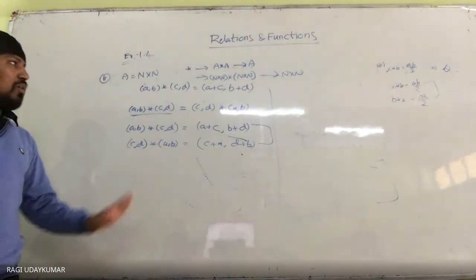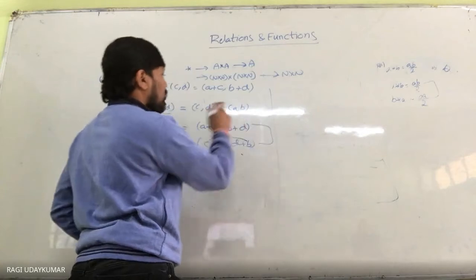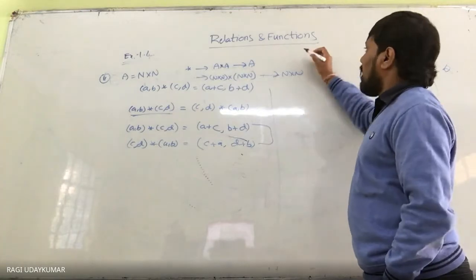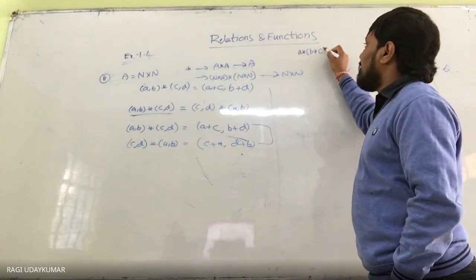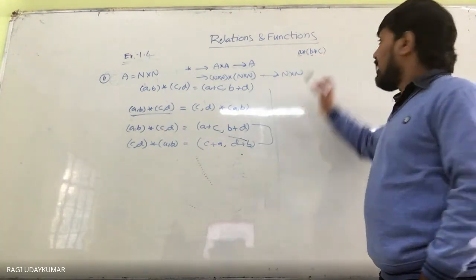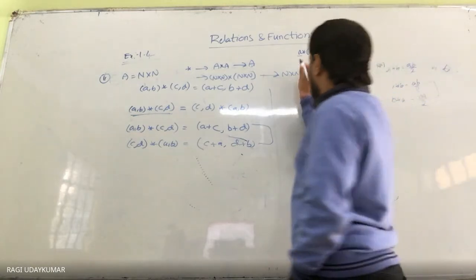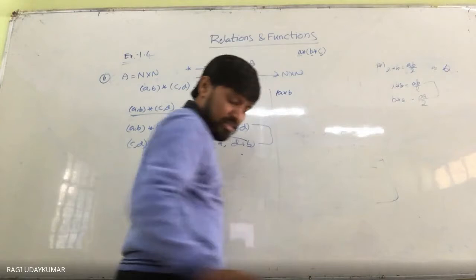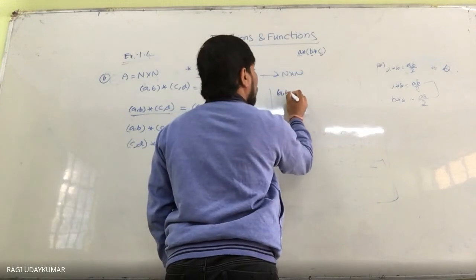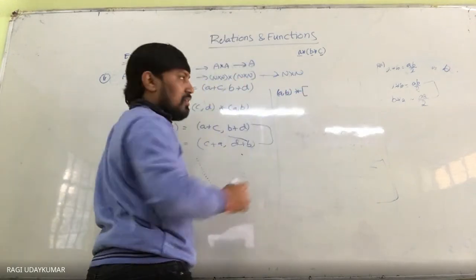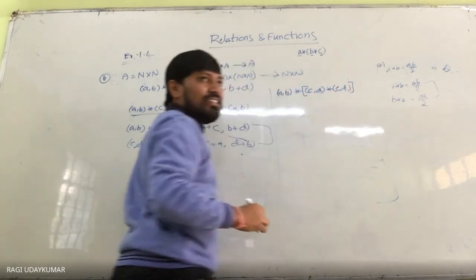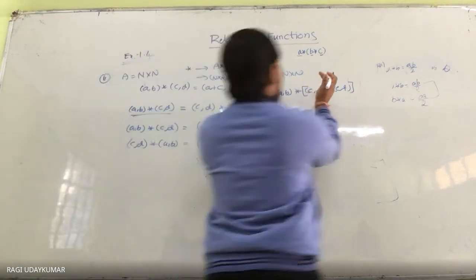So it is commutative. Now the associative problem is lengthy. Associative, what to do here? We need to take one extra element. Wherever we are taking (A star B) star C for associativity, in this place one ordered pair, here another ordered pair, here another ordered pair. So I am going to take (A, B) star, in brackets, (C, D) star (E, F). This should be equal to, the bracket will be shifted to here.